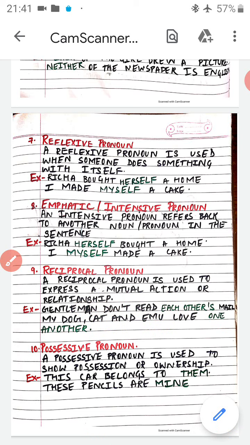Now the last one is possessive pronoun. A possessive pronoun is used to show possession or ownership. So this one is very easy. The possessive pronoun shows ownership or possession. This car belongs to them. Who is the owner of that car? Them. So them is a possessive pronoun. These pencils are mine. Whose are these pencils? Mine. It also shows ownership. So this is also a possessive pronoun.